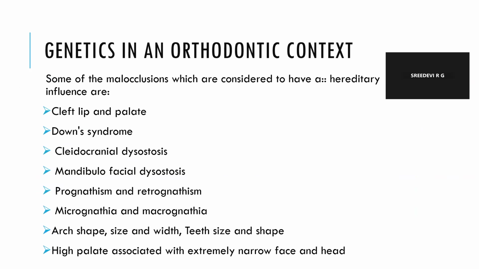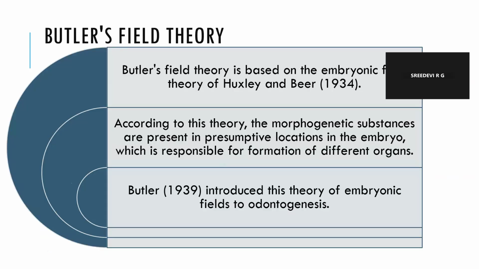So, some of the malocclusions which are considered to have a hereditary influence are cleft lip and palate, Down syndrome, cleidocranial dysplasia, mandibulofacial dysostosis, prognathism and retrognathism, micrognathia and macrognathia, arch shape, size, width, teeth size and shape discrepancies, high arch palate associated with extremely narrow face and head.